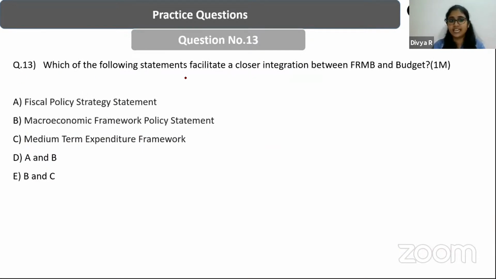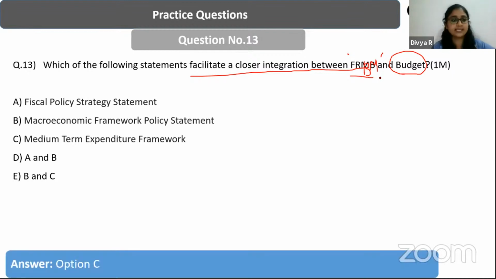Next question: which of the following statements is going to facilitate a closer integration between FRBM, that is fiscal responsibility and budget management, and the budget? So the FRBM Act and the budget, which is going to facilitate that closer integration? A, fiscal policy strategy statement. B, macroeconomic framework policy statement. C, medium-term expenditure framework. D, A and B, and E, B and C. What is the answer? Yes, it is C.